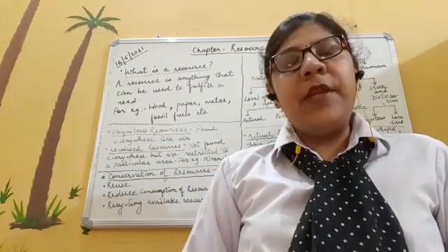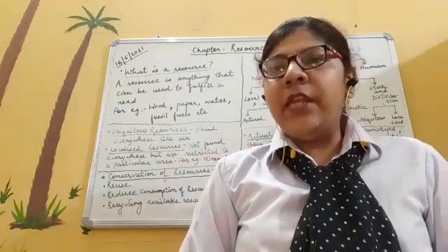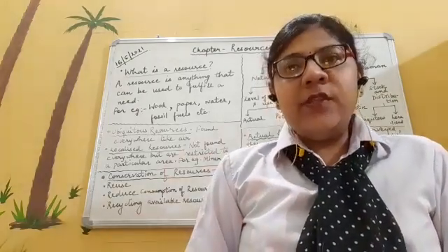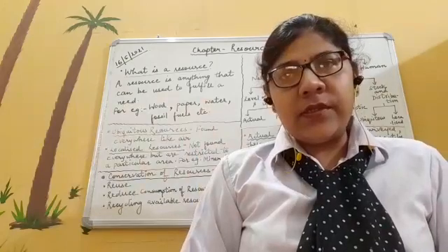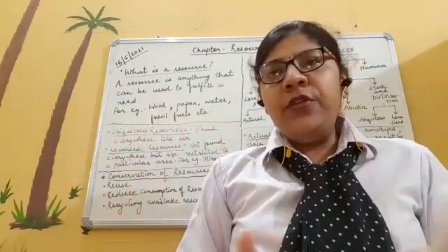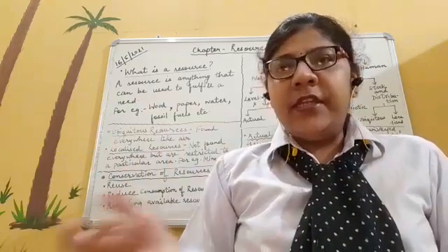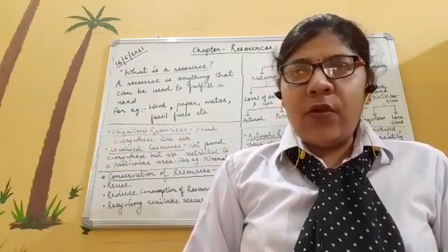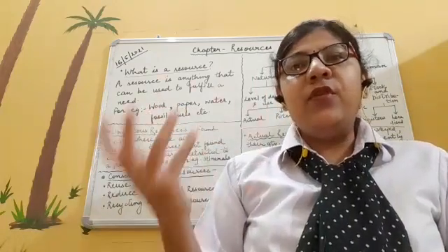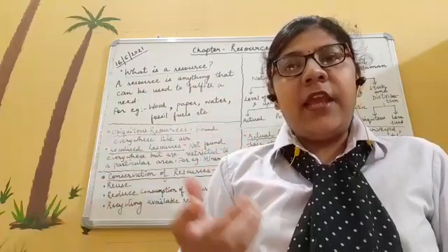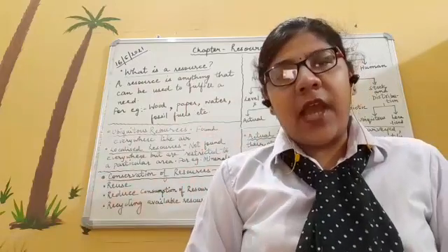For example, you know that paper is very important for us. We use paper for writing, so paper will be called a resource. Similarly, if we talk about wood, you know that each and every furniture is also prepared from wood only. So wood will also be called a resource. Air, which we use for breathing, water, which we use for so many things like cooking, drinking, washing clothes, and so on.